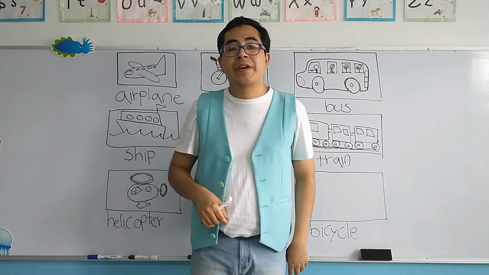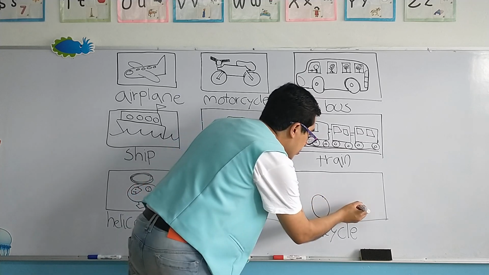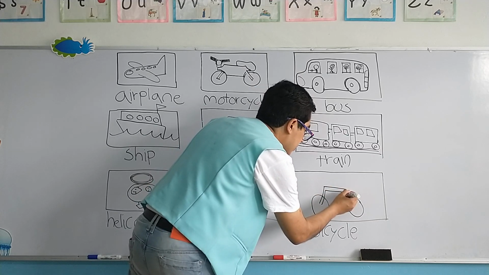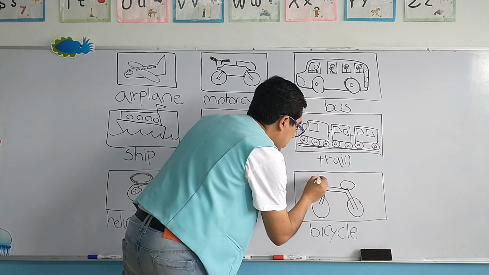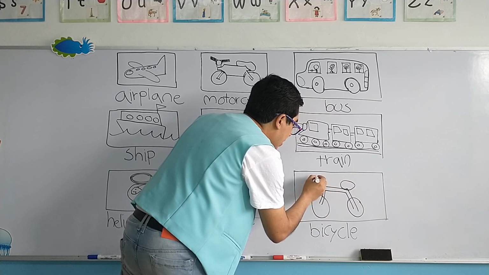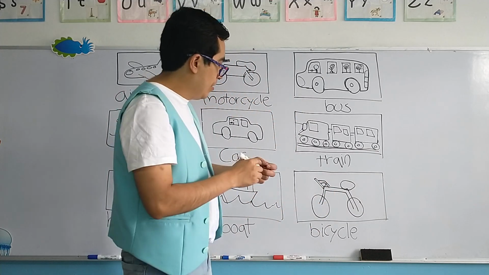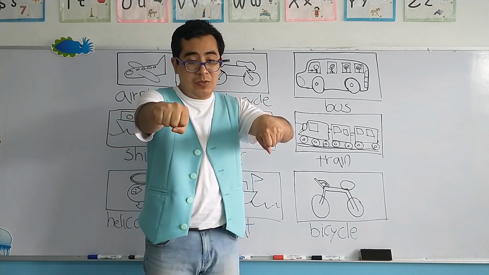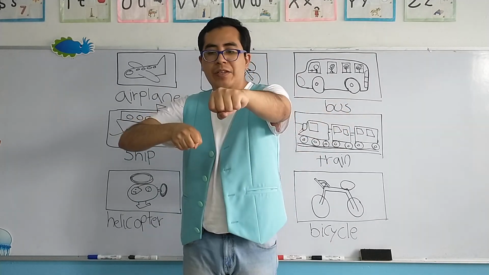Okay? So we have the bicycle. Now the bicycle, once again, 2 tires, 2 llantas. The seat, el asiento, and the wheel, el volante. The wheel of the bicycle is similar to a rectangle. Okay, el volante de la bicicleta es como el manubrio, es como un rectángulo que lo podemos mover izquierda, derecha.